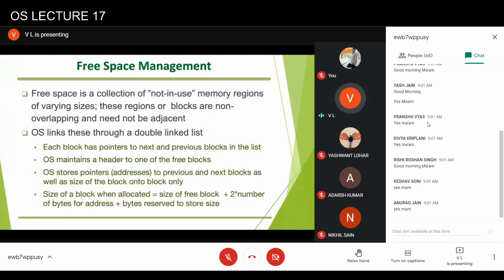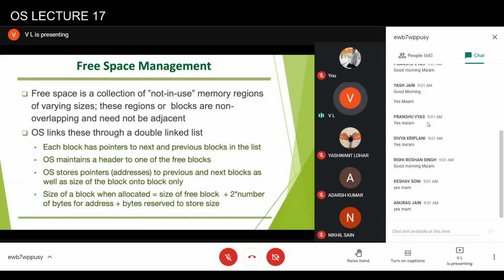Generally free space management will be applicable to the heap space, because in heap space you are allocating the memory and deallocating the memory. So what happens is that some of the regions in the heap space would either be in use, meaning they have been allocated, and there will be some regions which are not allocated or are free. Generally these free regions will be linked in a doubly linked list. So every region will have a pointer to the next block as well as the previous block.